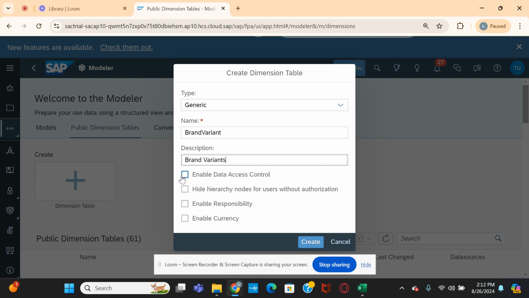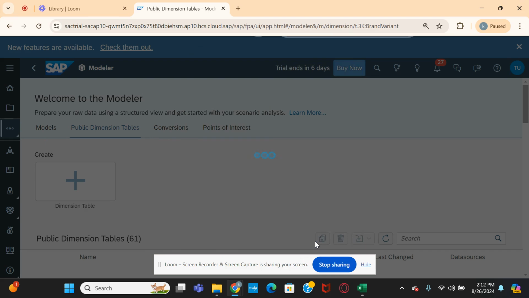Now you see enable data access control, hide hierarchy nodes for users without authorization, enable responsibility, enable currency. It is a generic dimension, so for now I'm not selecting any of these options. I will tell you later why I'm not selecting. If I select any, what happens. Let us create this dimension table.